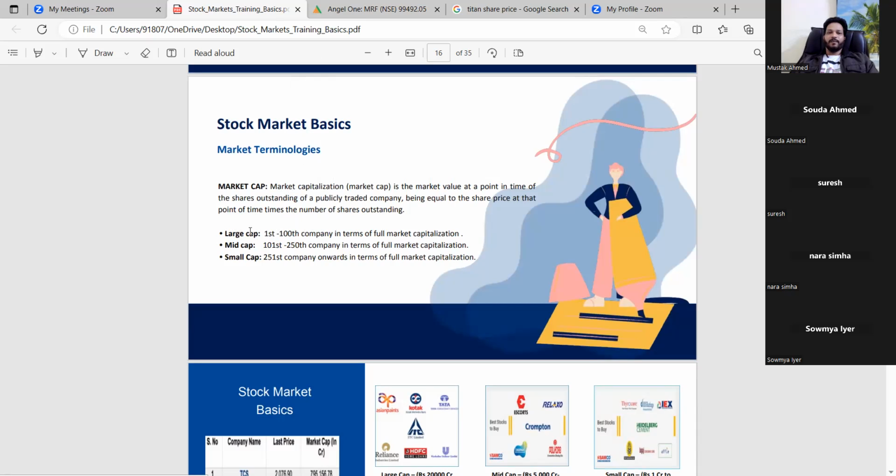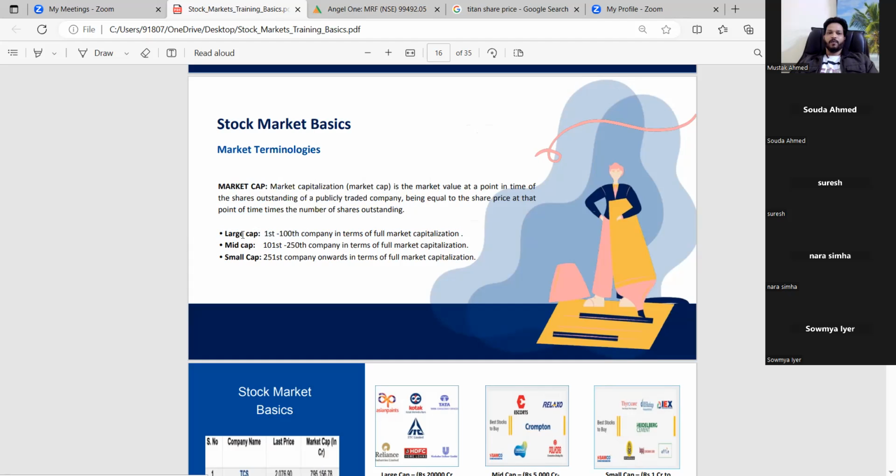Whenever it is a large cap, it has to come within the top 100 in rank. The company value will be like that, and people have a good status for it in the market. When it comes to large cap, it shows the top 10 companies. These are all fundamentally very sound companies.